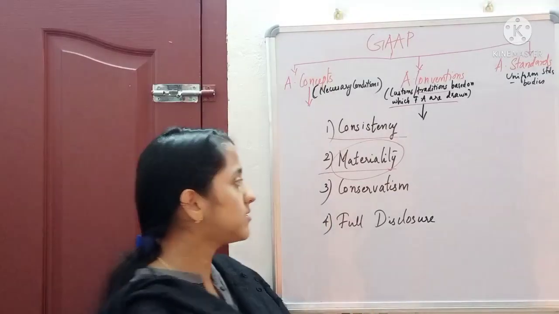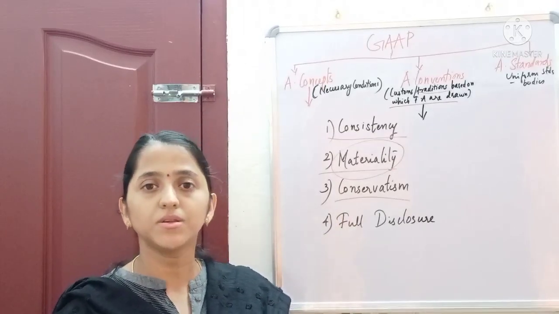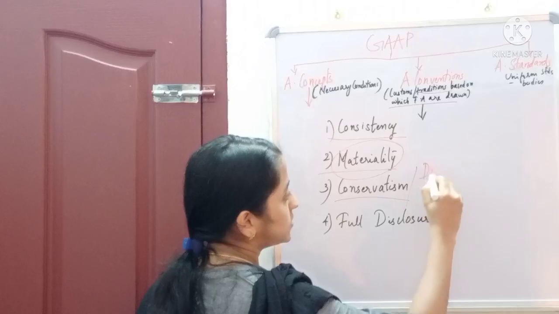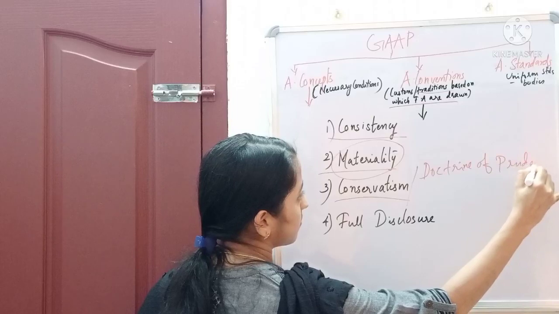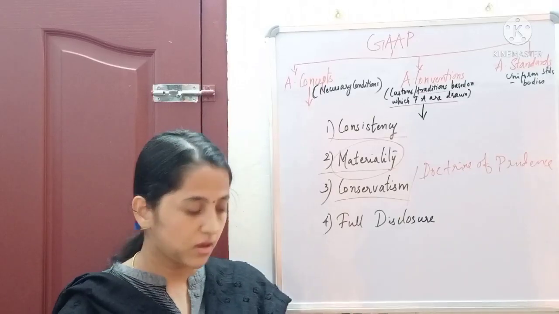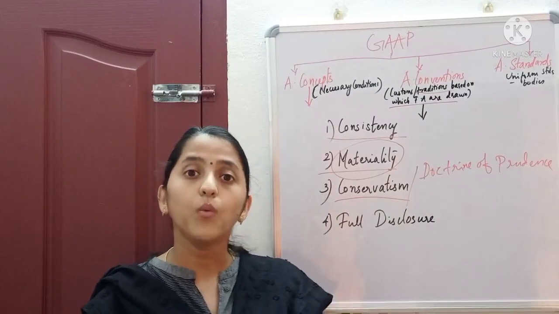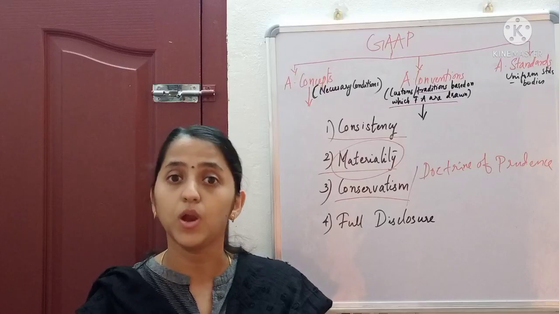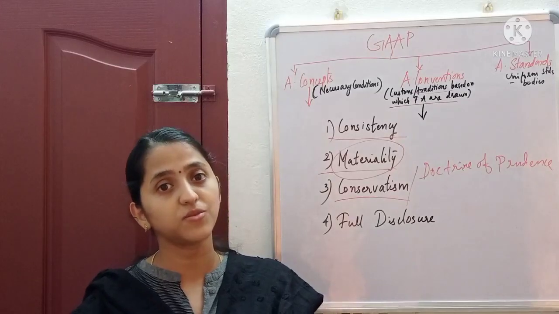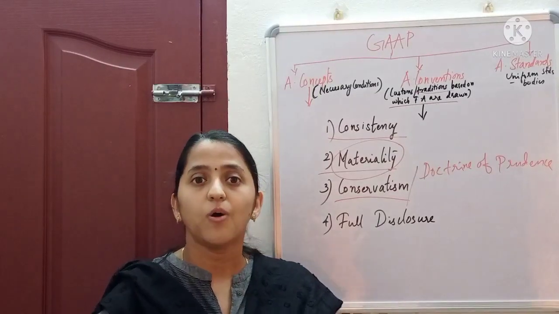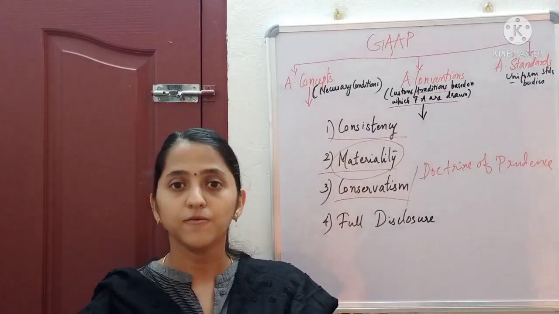Then next is the convention of conservatism. The convention of conservatism is also known as the doctrine of prudence. According to the conservatism concept, we anticipate all possible losses which may occur in the future, but we never anticipate or keep aside anything for any income which we may receive in the future.